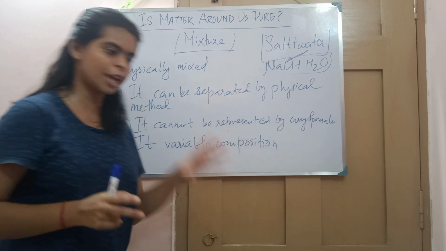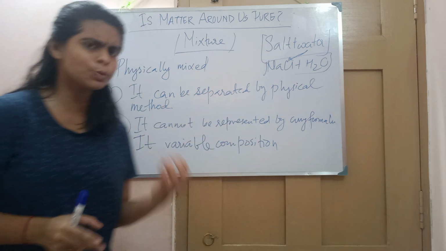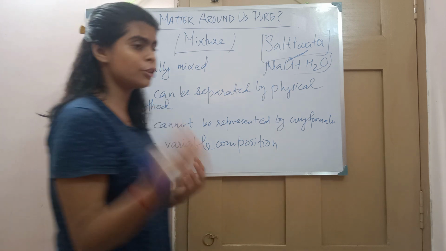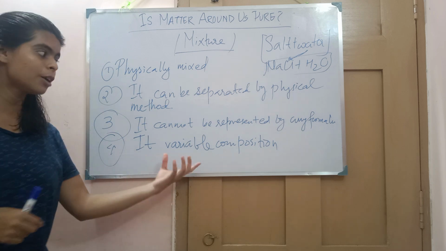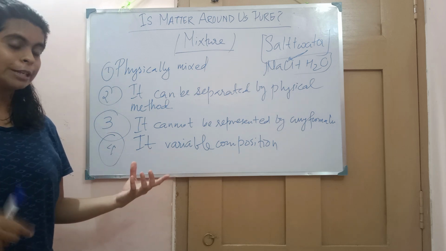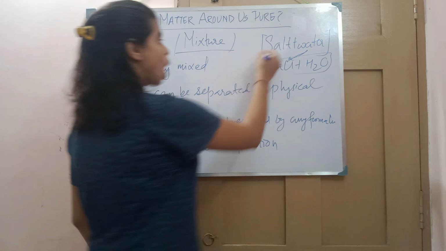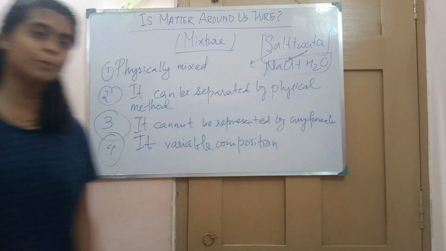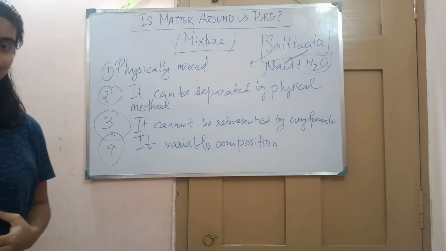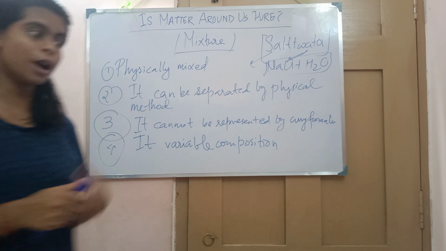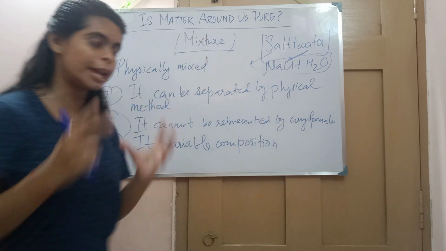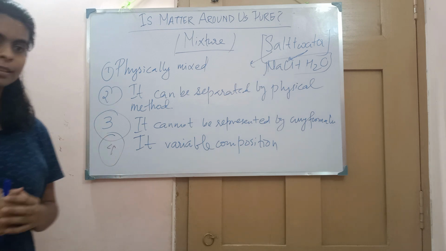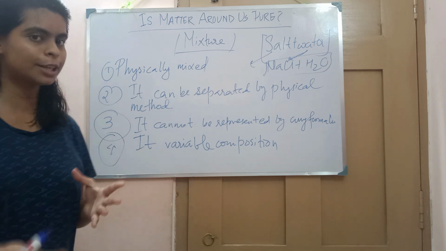The one with less sugar will have less sweetness, but the one in which they add more sugar will have more sweetness. Depending upon how much you add, the composition changes. Less you add, less you get; more you add, more you get.